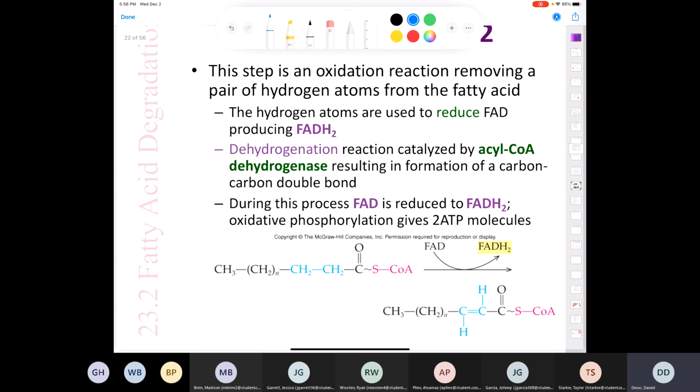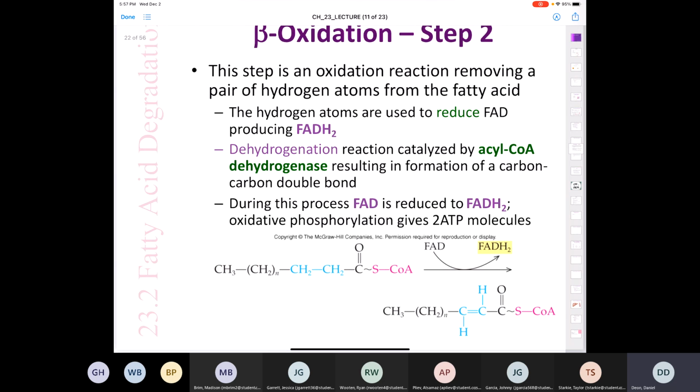We're going to remove a hydrogen from this methylene and this methylene. Where are those hydrogens going to go? They're going to go to reduce FAD to FADH2, which again can enter oxidative phosphorylation and produce 2 ATPs. This dehydrogenation reaction is catalyzed by an enzyme called acyl coenzyme A dehydrogenase, and results in a carbon-carbon double bond. During this process, FAD is reduced to FADH2, and oxidative phosphorylation is going to give you 2 ATP molecules. So that's step number 2. We've removed 2 hydrogens.